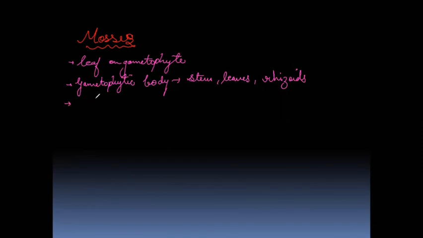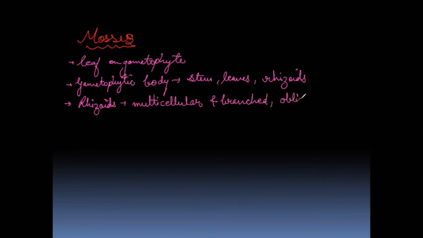So the character of rhizoids is important. Clear? Now, next, these sporophytes are highly developed and they are partially parasitic. So, highly developed sporophyte.